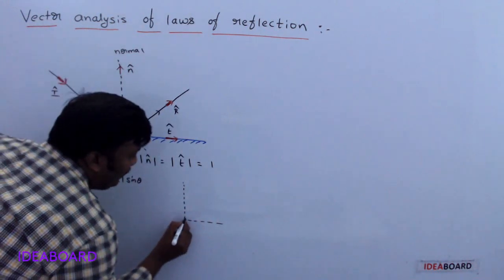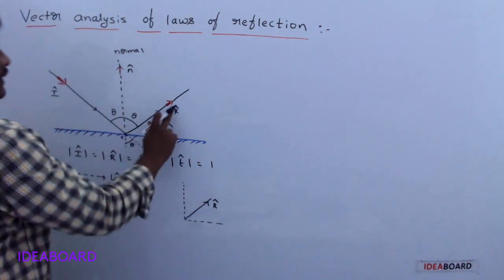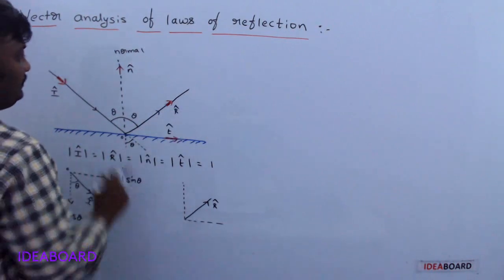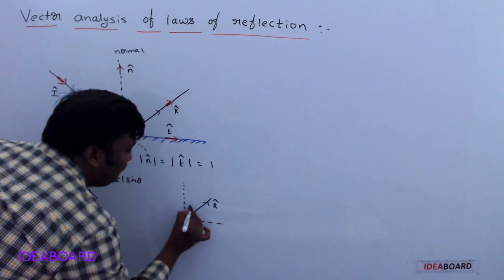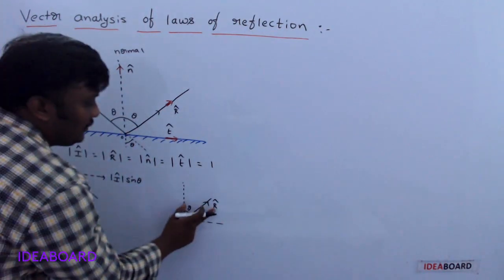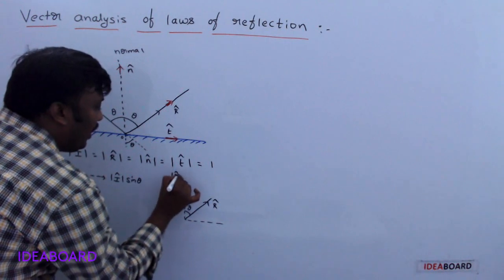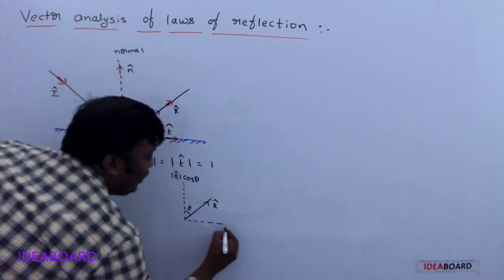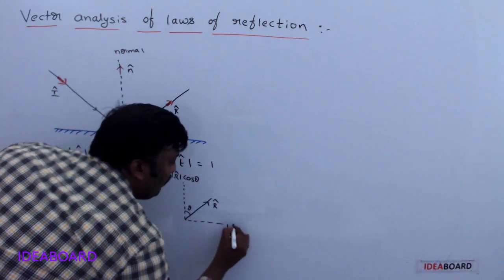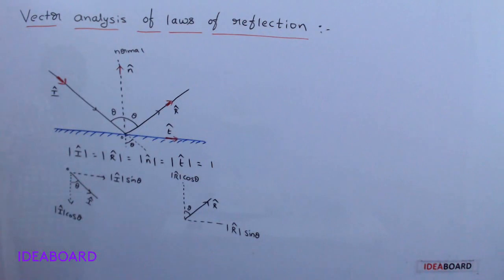Like here, this is the reflected unit vector r cap, and this makes an angle theta with the normal. So along the direction of the normal, mod r cap cos theta, and the perpendicular component, mod r cap sin theta.